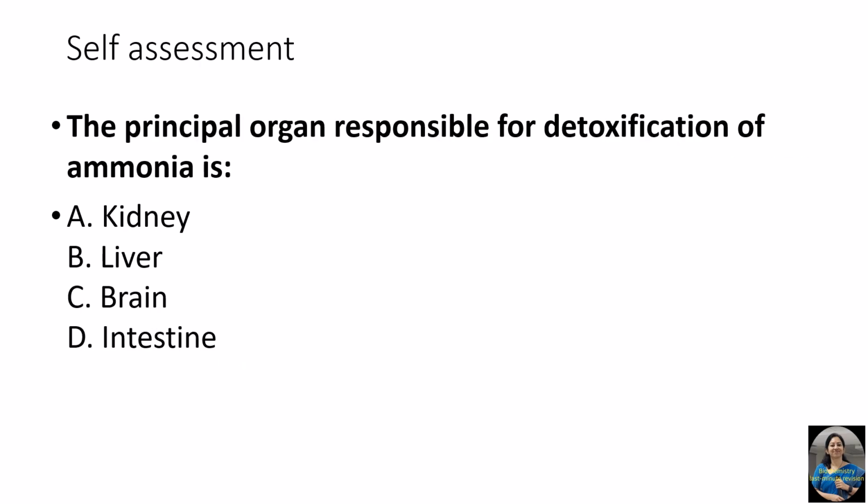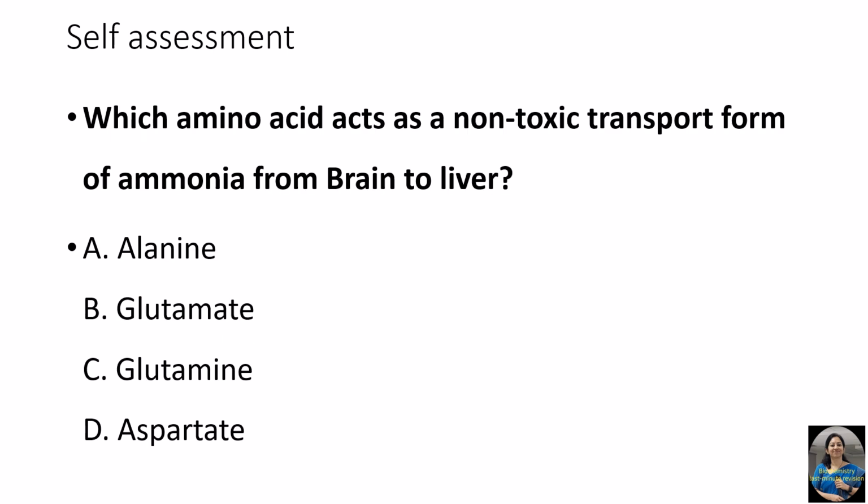Next question: the principal organ responsible for detoxification of ammonia is 3, 2, 1, and the answer is liver, because liver has got the enzyme glutamate dehydrogenase, which is not present in any other tissue. So only liver hepatocytes have got the capacity to convert or detoxify ammonia to urea. So next question: which amino acid acts as a non-toxic transport form of ammonia from brain to liver? 3, 2, 1, and the answer is glutamate.